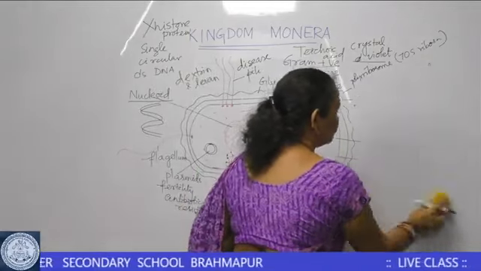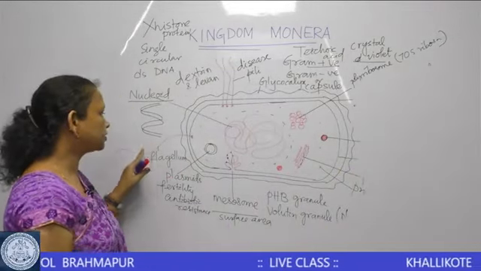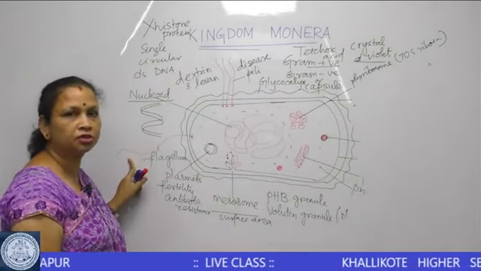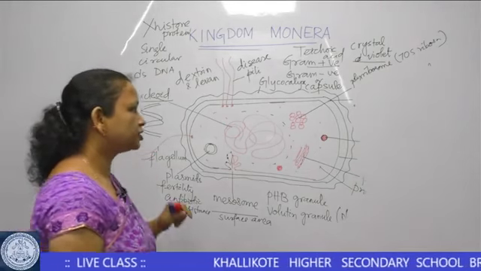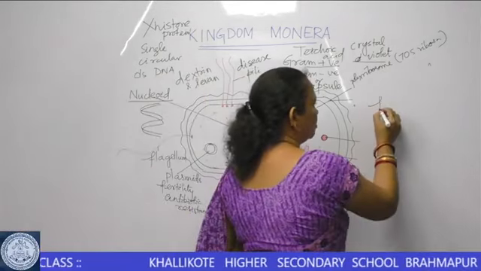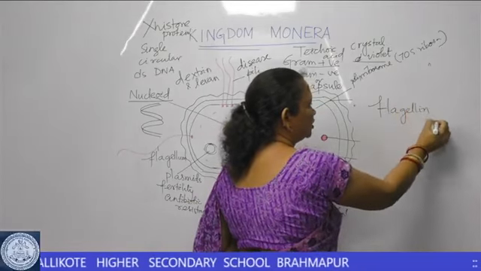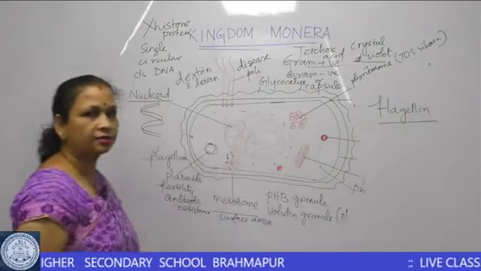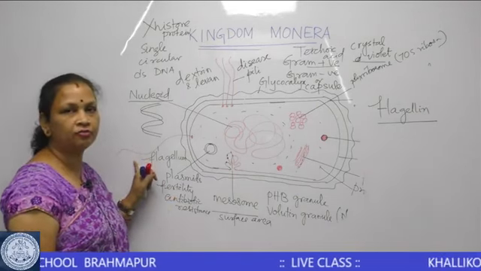So, what is the function of the flagellum? The flagellum helps in the process of locomotion or movement of the bacterial cell. This flagellum is made up of a protein called flagellin. So, the protein that is composing the flagellum is the protein flagellin.